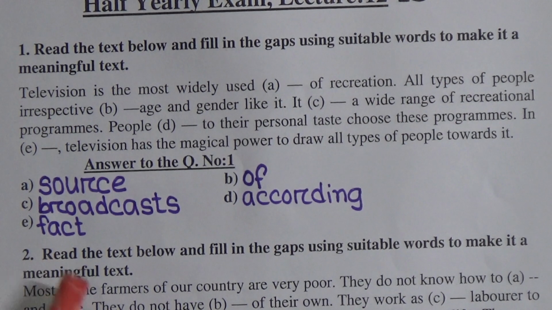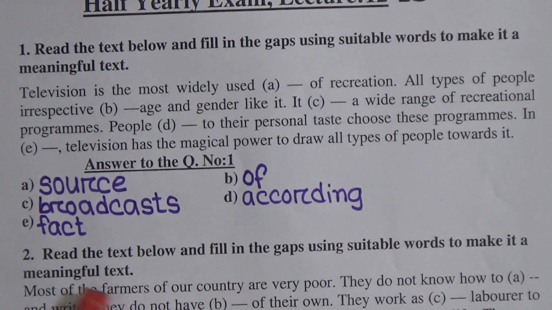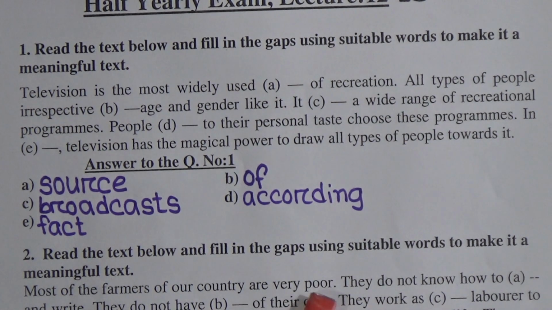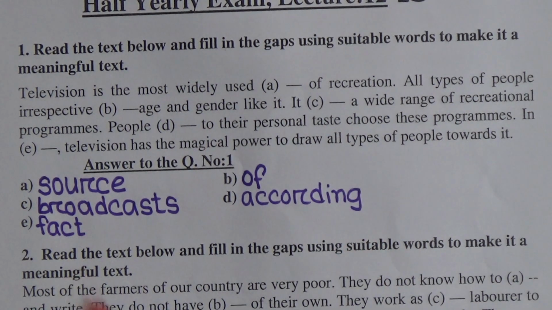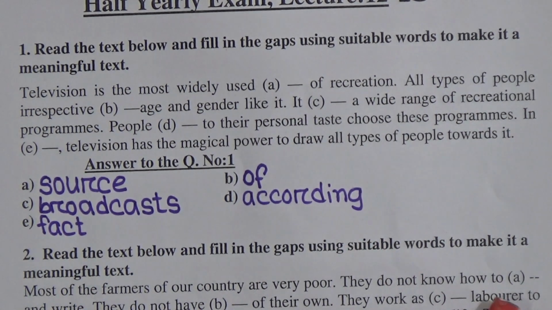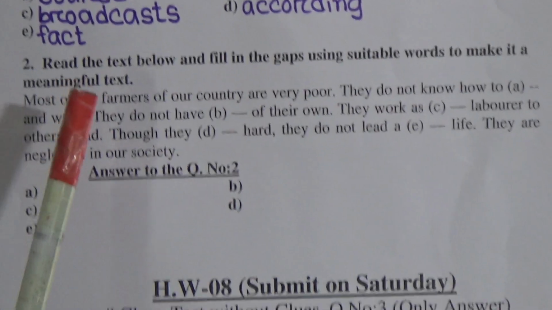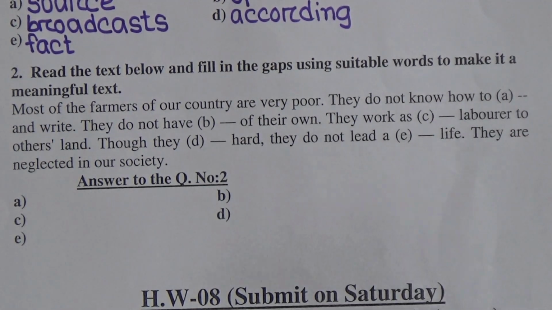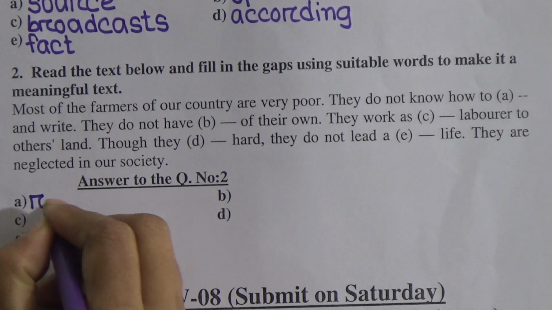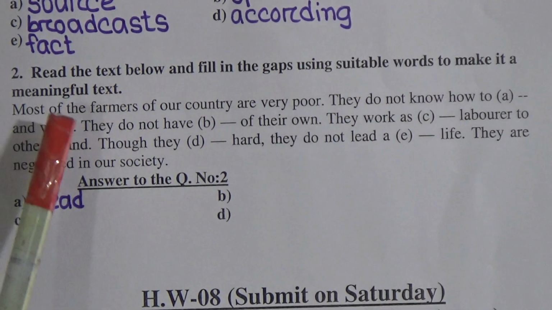Now number 2. Read the text below and fill in the gaps using suitable words to make it a meaningful text. Most of the farmers of our country are very poor. They do not know how to dash and write. This is very easy. After the gap we find write, and it comes as read and write. So in number A we write read. They do not know how to read and write.